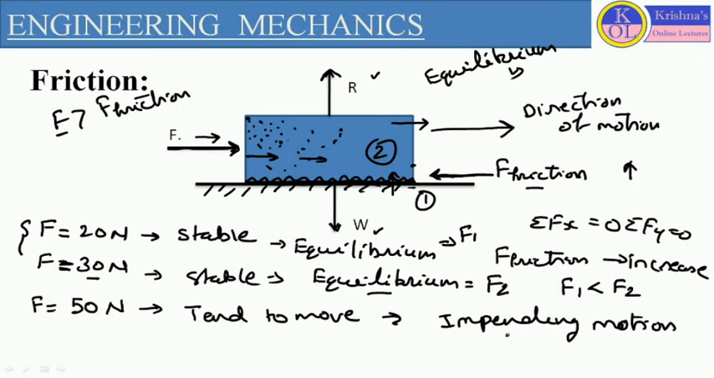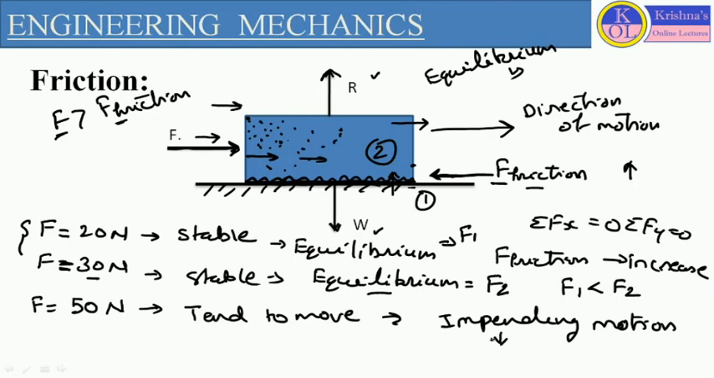Now, how can we define the impending motion in terms of friction? At impending motion, when the body is trying to move, these irregularities represent the contact between two bodies. When the body is in motion, the contact between two bodies will be less, so the value of friction force will be lesser. As I told you, this F should be greater than the friction force. In that case, the body will move. So if the value of friction force decreases, only then is the body going to move in a particular direction.